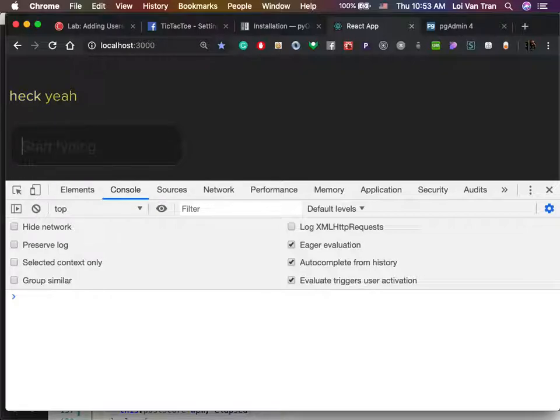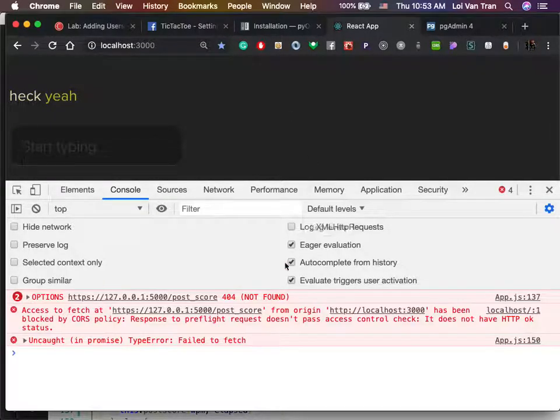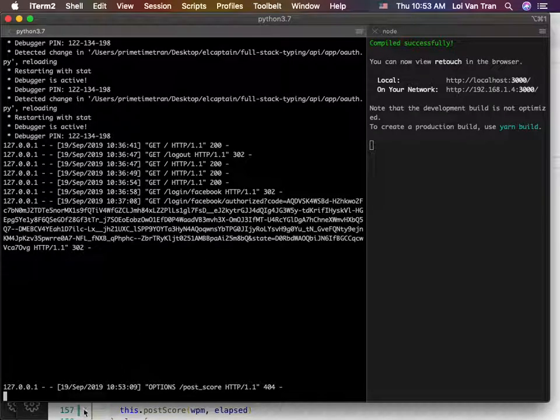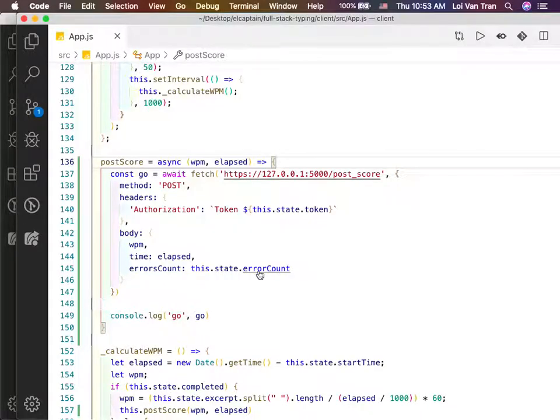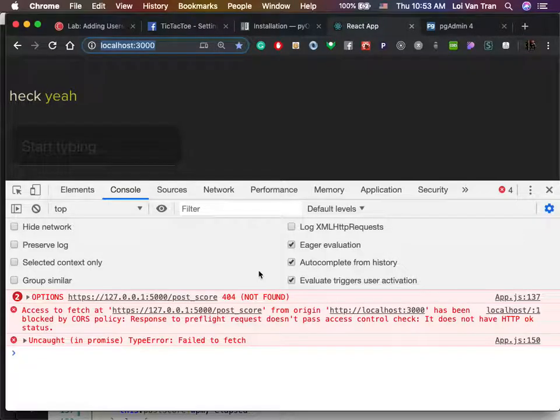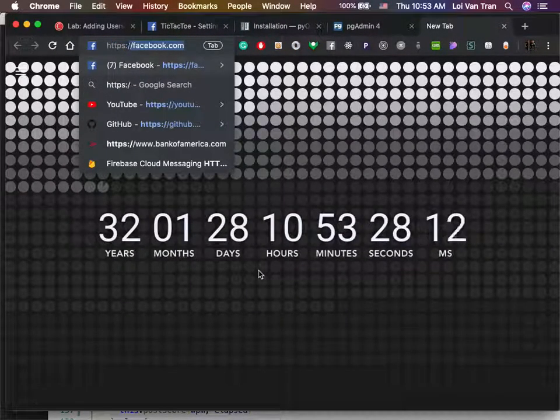Okay, so now we got a problem. We do in fact see a request, but it's just complaining about an options request right here. We expected that to be a post request, but it was an options request. It's actually quite complicated, but I'm gonna give you a high-level overview of what you need to do. You need to go back to the original domain, and we need to trust it again. We need to have the certificate generated again so that we can get past this error, okay?